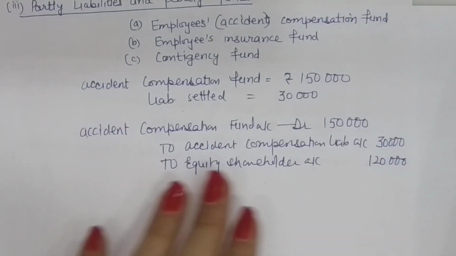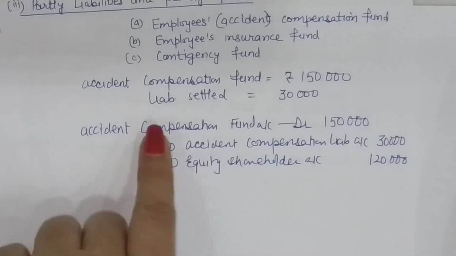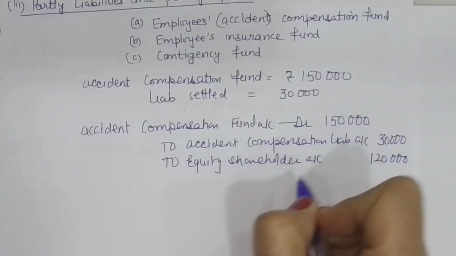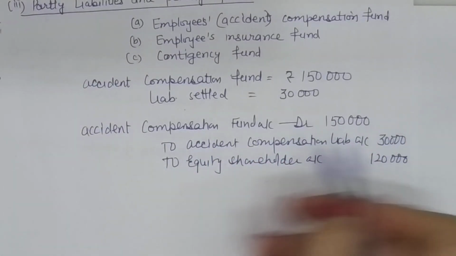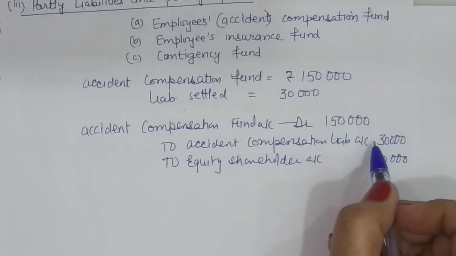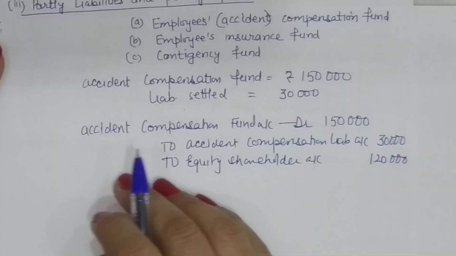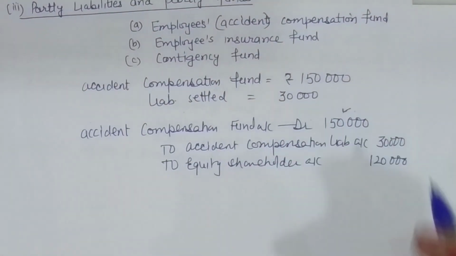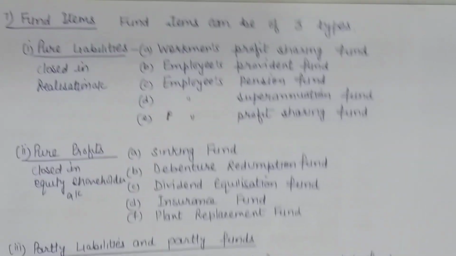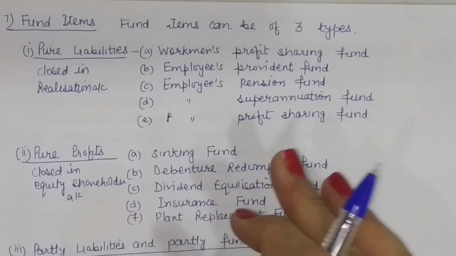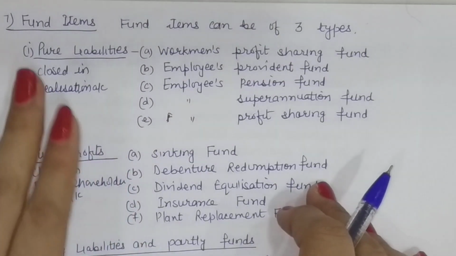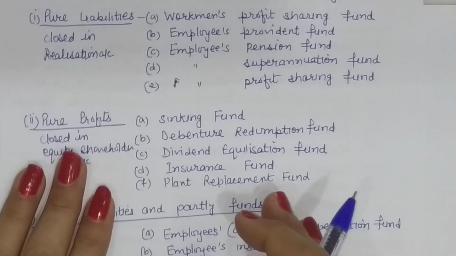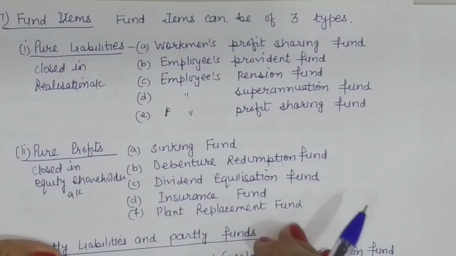You may have a case when the liability settled is more than the amount of fund available. In that case, you will have a loss which will be debited to the equity shareholders account. So if the accident compensation liability is, say, 2,30,000, to make up this entry we need to have a loss of 80,000 here. So we will debit it in the equity shareholders account. So in any given problem, we need to read the fund accounts very clearly to find out whether these are liabilities or profits or both, and accordingly their treatment will be done for closing of the books. Thank you.